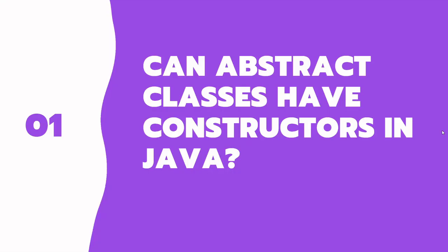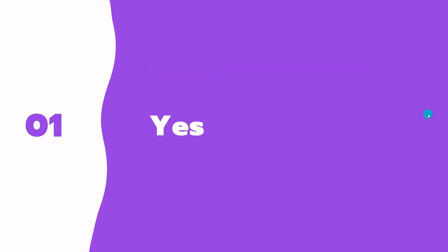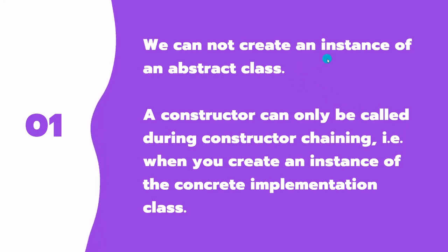And let's go to the first question. So an interviewer can easily ask you, can abstract classes have constructors in Java? And that's a pretty common question. If you are not aware, then yes, we can have constructors. We cannot create an instance of an abstract class, that's prohibited. A constructor can only be called during constructor chaining, that is when you create an instance of the concrete implementation class. So what do we mean by this?